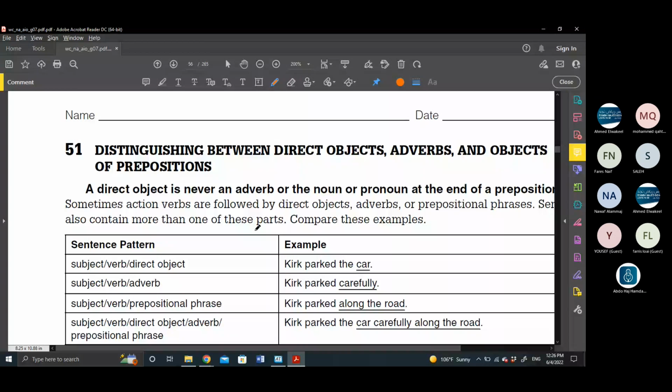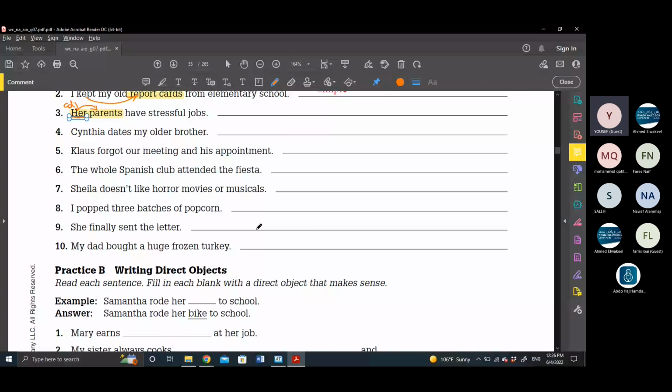177, 197, and 198. What about teacher, 178? Yes, Yusuf? I have a question in page 50. Alex likes music, poetry, and art. I underline and.